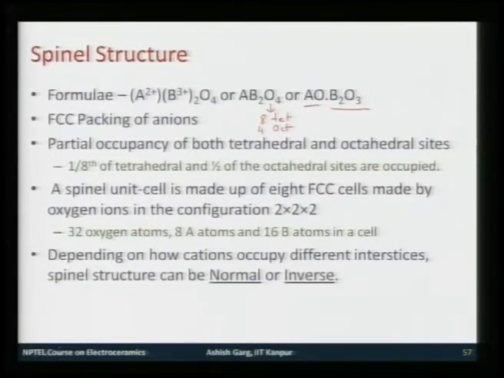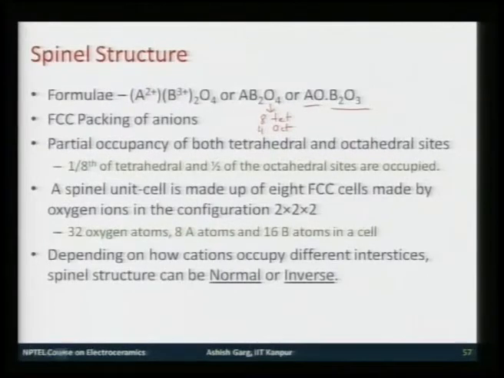These two forms of spinel structures, depending upon the distribution of cations in the interstitial sites, define either a normal spinel or an inverse spinel. In case of normal spinel, you do not have intermixing of cations in the interstitial sites, whereas in case of inverse spinel, you have intermixing of cations in one of the interstitial sites.